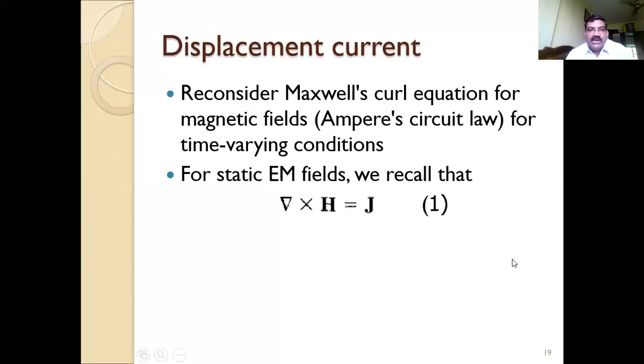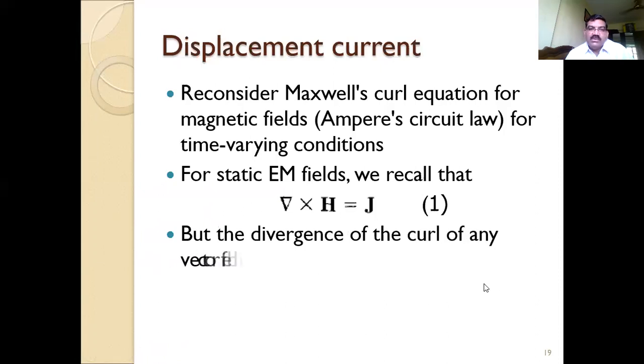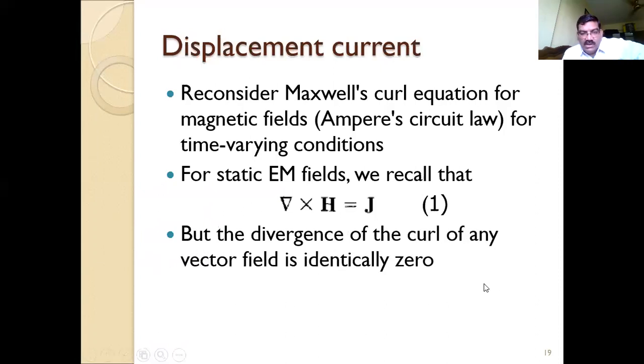Now, if we consider it for the time varying field, what we can do is take the divergence of the curl.